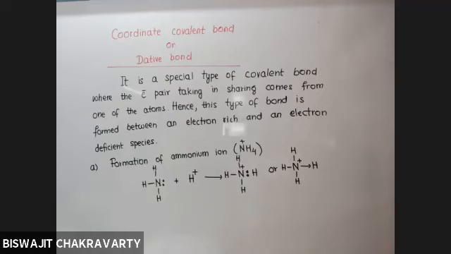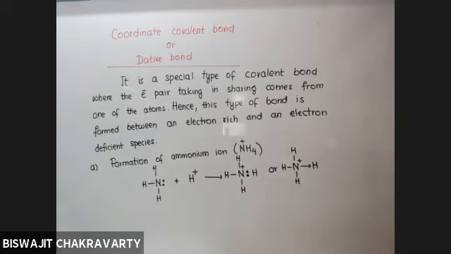And because the nitrogen is giving away the electron to H plus, H plus becomes neutral because it is accepting the electron. But nitrogen develops a deficiency because one of its electrons is moving away from it, and hence we put a positive charge on nitrogen. So the fourth bond is a coordinate covalent bond or dative bond.